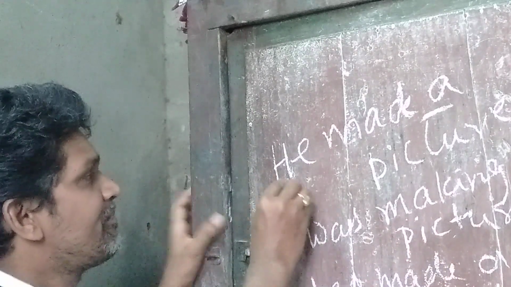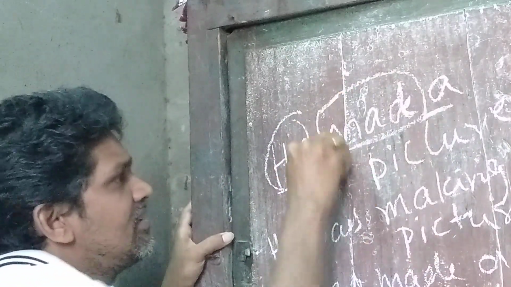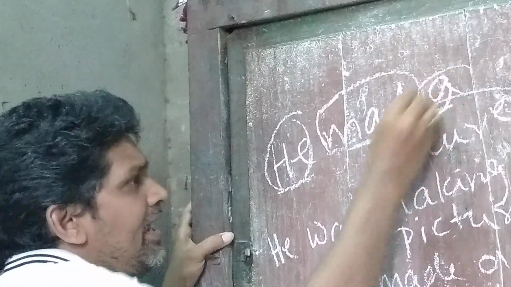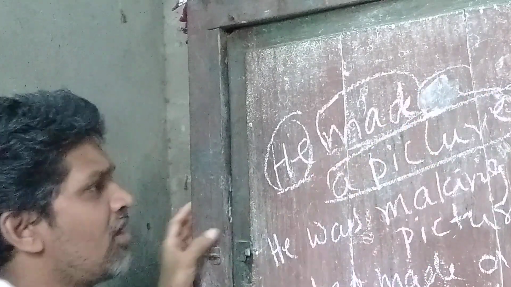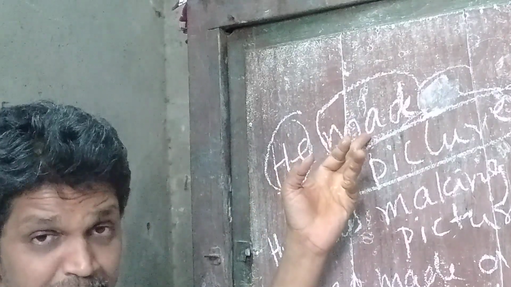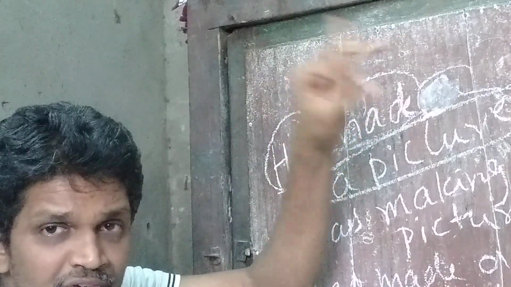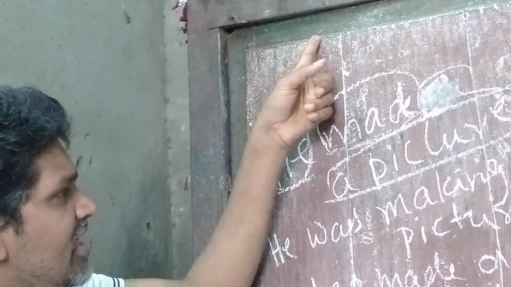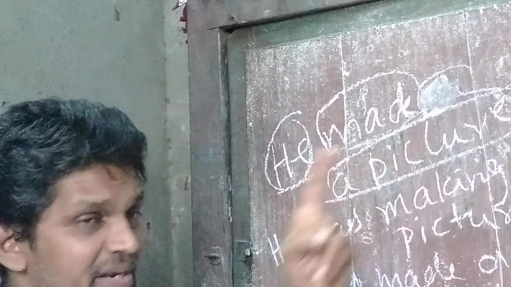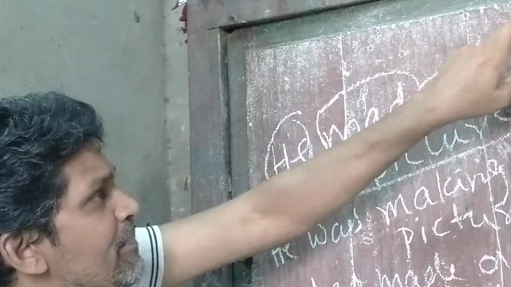See the first one. He made a picture. Subject, verb, a picture. So I'll write here, a picture is the object. The verb is in simple past tense. So the formula is was or were plus V3. So interchanging. A picture means singular. A picture was made by.